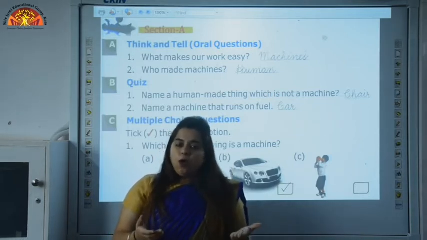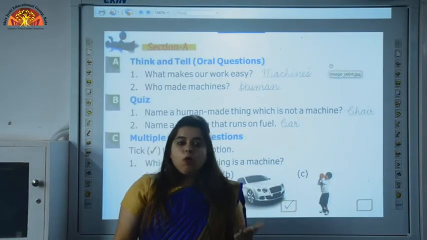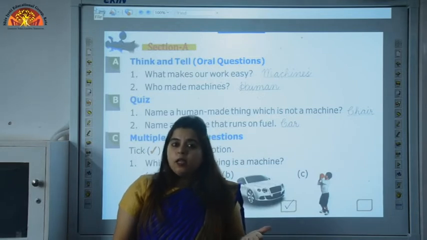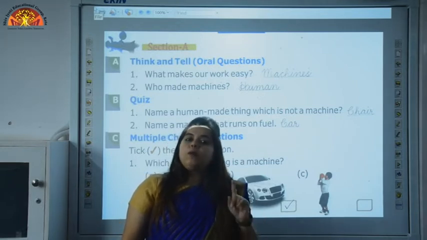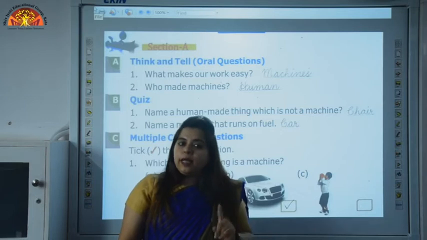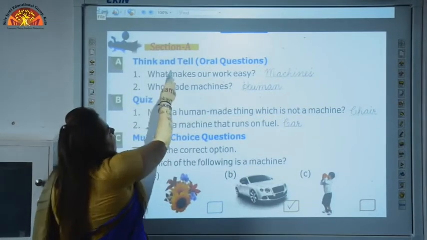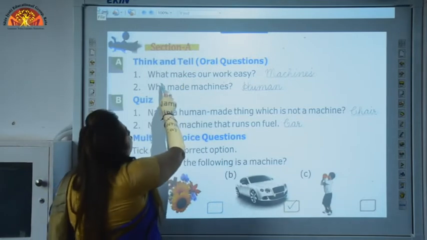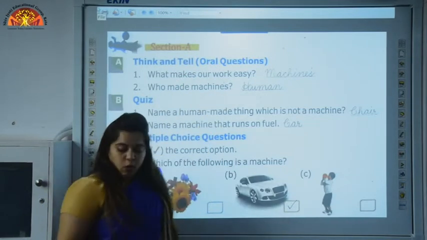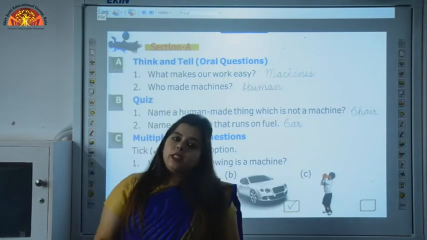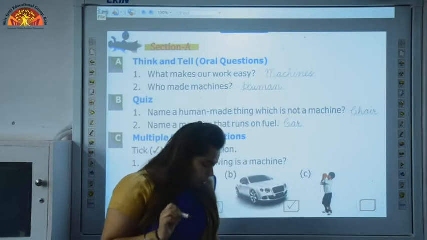Okay. Now let's start our bookwork. We have to do bookwork in a very beautiful handwriting. Okay. You have to take out page number 8. Now let's see question number 1. A. Think and tell what makes our work easy. What makes our work easy, children? Answer is machines. Now let's see how to write machines.